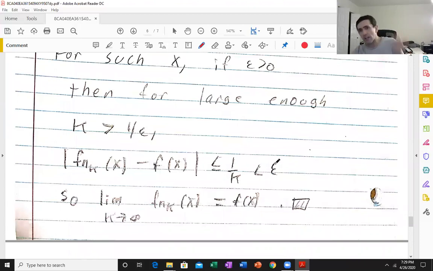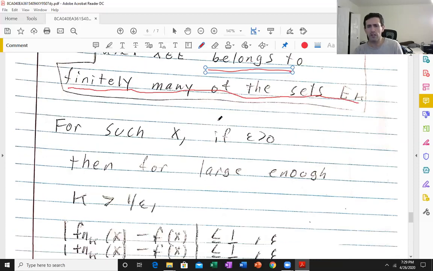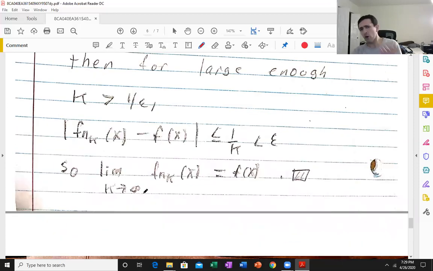So for each x satisfying this condition that I'm going to underline, and we know almost every x satisfies this, the set where this is false has measure 0, for large enough k, the absolute value of f_{n_k}(x) minus f(x) is less than epsilon, where k possibly depends on epsilon.